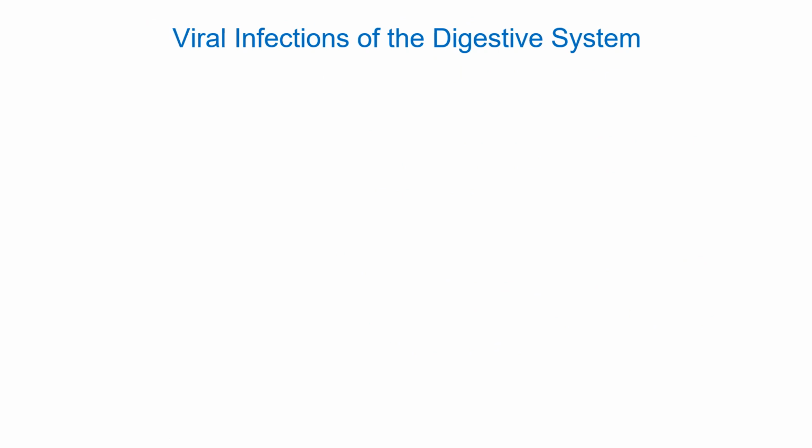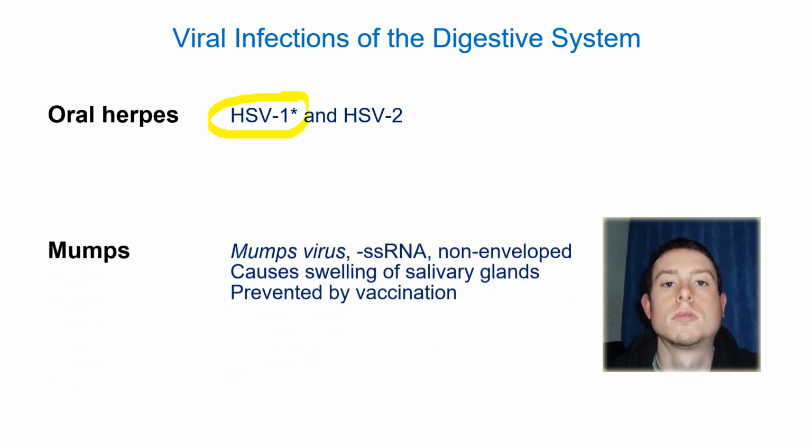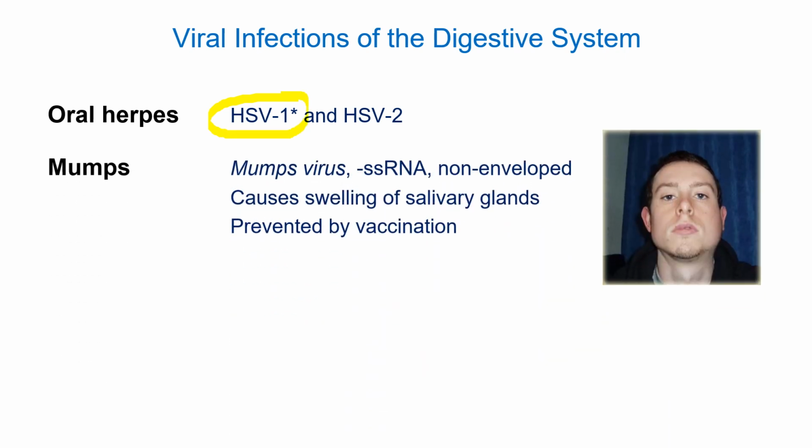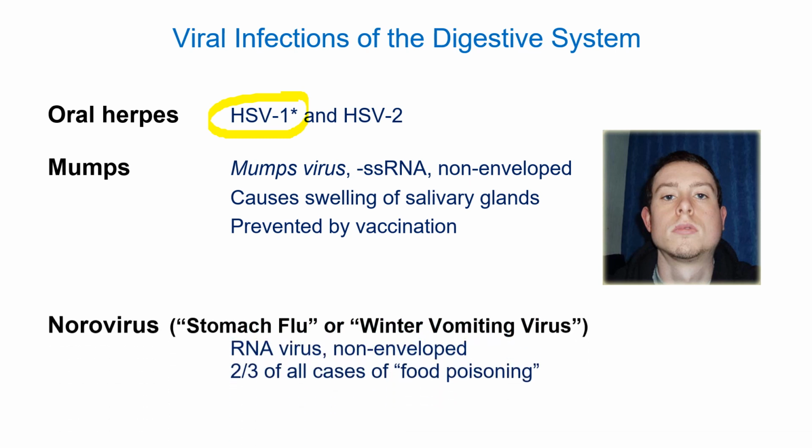Okay, so there are viruses that infect the digestive system. We have already talked about herpes, so oral herpes, of course, meaning cold sores. Herpes simplex 1 there. We haven't really talked about this other one here, mumps, at all this semester because, well, you know, nobody sees mumps anymore because it's prevented by vaccination. So it's the only thing I want you to know about mumps. It affects the salivary glands and can be prevented by vaccination.